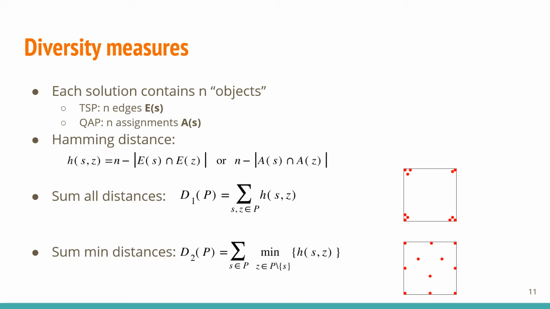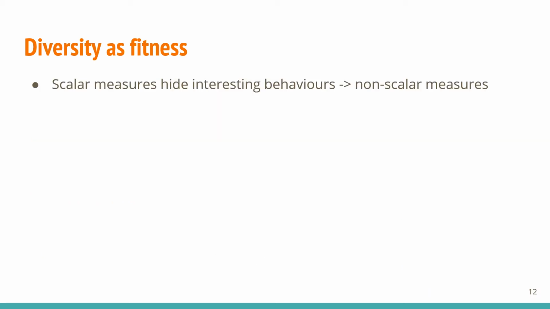However, when each element is a set, D2 fails to distinguish undesirable behaviors, such as common subset phenomena, though we don't go into too much detail in this paper. As it is hard to properly capture many interesting diversity behaviors with a single scalar measure, in our previous work we proposed non-scalar alternatives to be used as fitness. These measures align with the established D1 and D2, meaning that they tend to be optimized by the same populations.